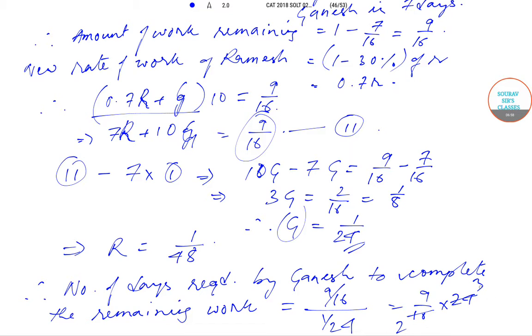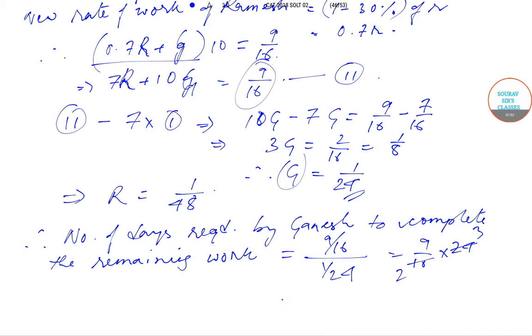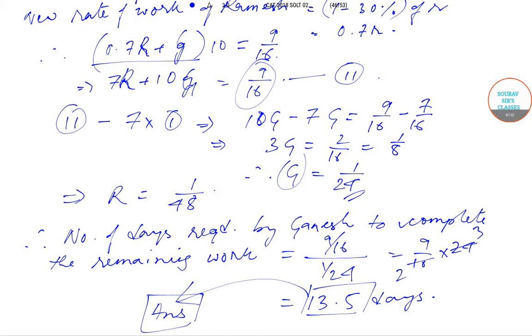So this would have been 9 into 3, 27. 27 by 2 would have been equal to 13.5. So 13.5 extra days would have been taken by Ganesh to complete the remaining work had he worked alone. And 13.5 is the option given in the question, so 13.5 is the correct answer. Let's move on to the next question, question number 4.